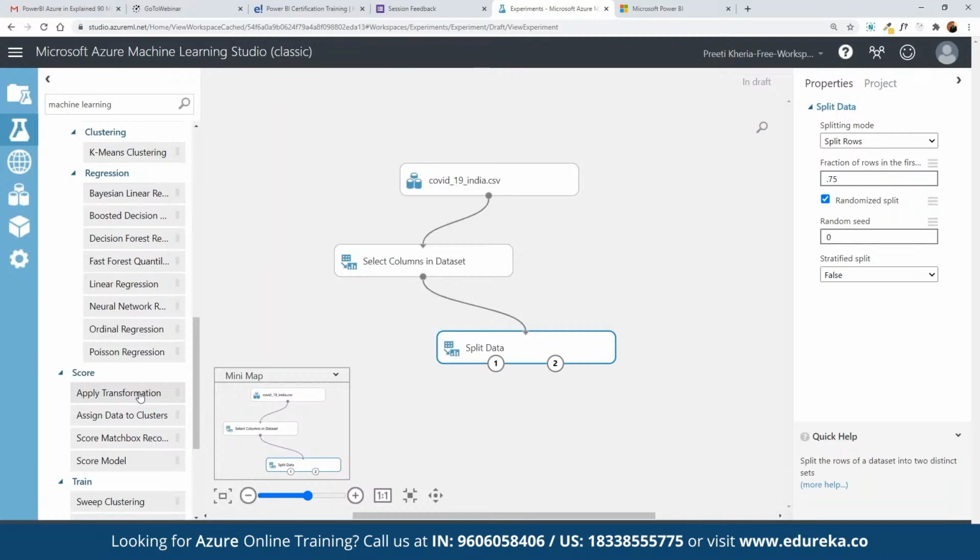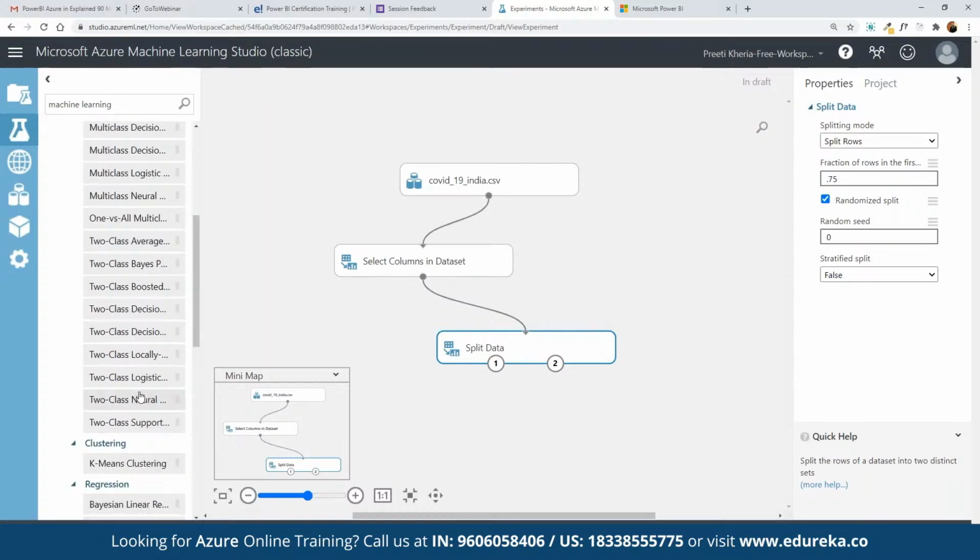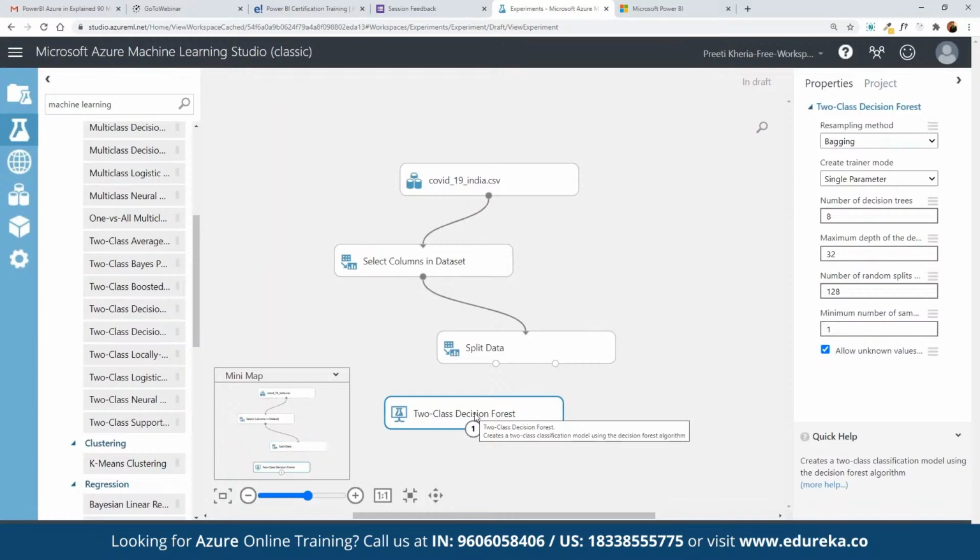Which model shall we select? Let's suppose we use the two class decision forest. Here we also have the two class decision jungle, and this one is the forest. So we can simply drag and drop the two class decision forest and place it here.